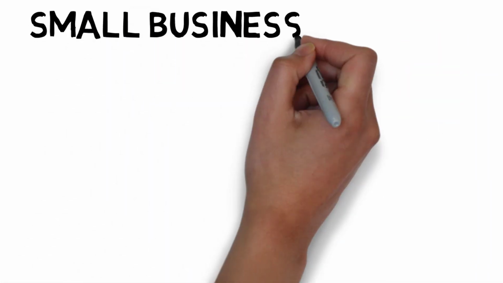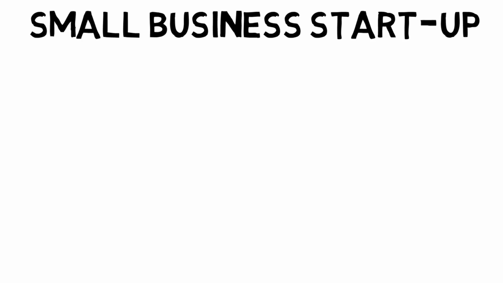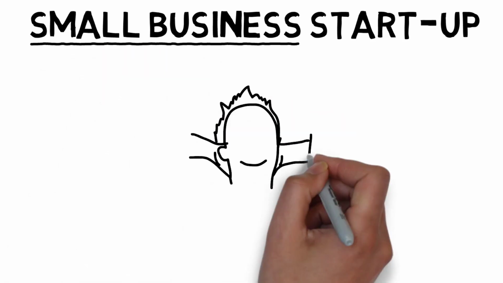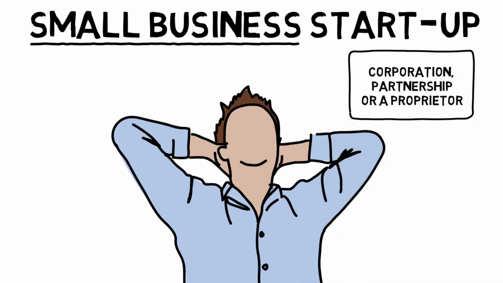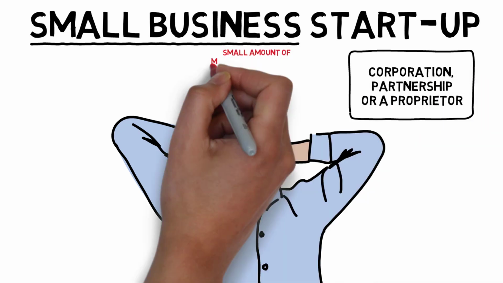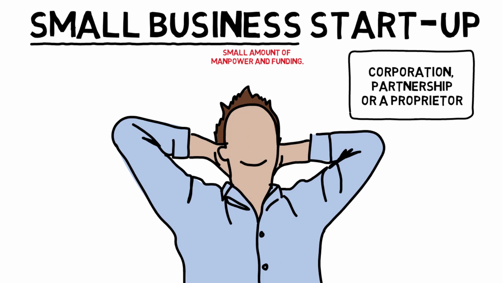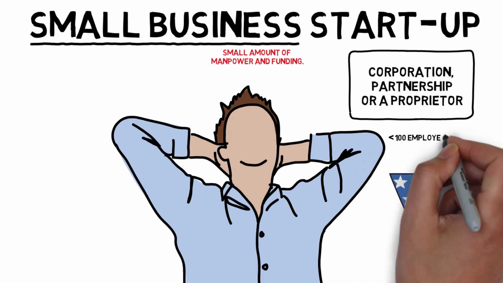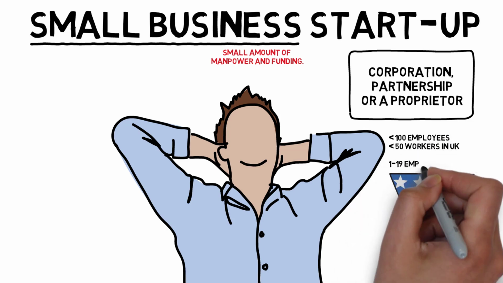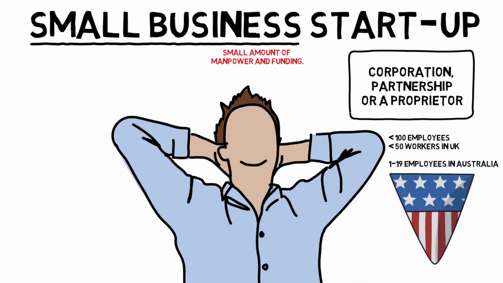A small business startup marks the beginning of the business, which is categorized in small business. A small business can be a corporation, partnership, or a proprietor owned with a small amount of manpower and funding. In America, a small business startup comprises less than 100 employees, whereas in the UK it has less than 50 workers. In countries like Australia, a small business startup begins with 1 to 19 employees.